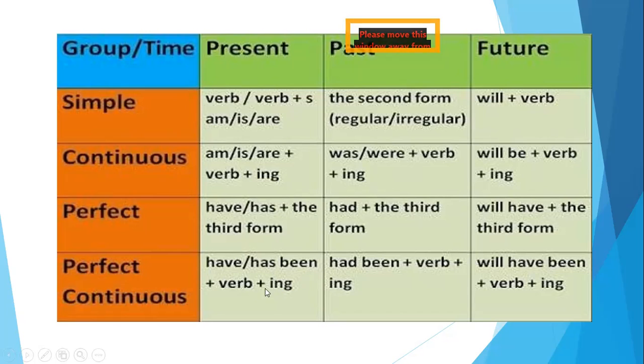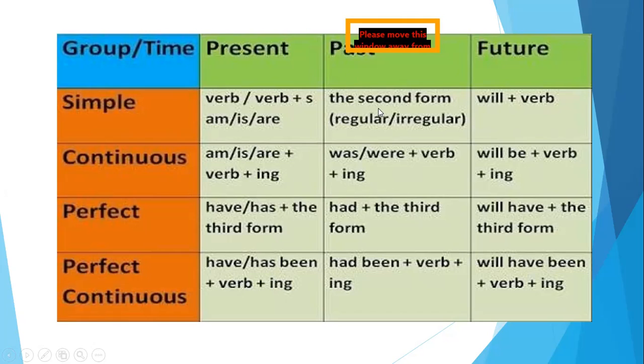So the differentiation between continuous and perfect continuous is that it does not have has, have, had, and it does not have a been. This is the common difference between them. The been always shows that it is a perfect continuous tense. Even if you are changing, make sure you put the been with the verb with ing if it's a perfect continuous.